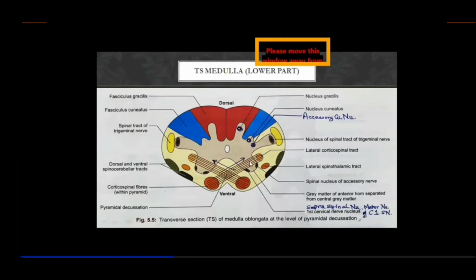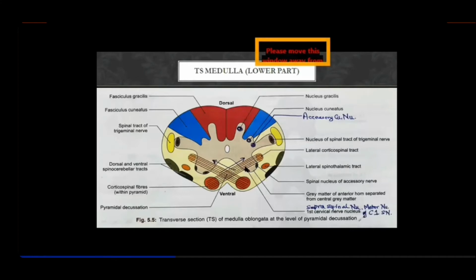The majority, 80% of fibers, decussate, while 10 to 15% of fibers stay there and continue down as the anterior corticospinal tract. So the direction of fibers is backwards and laterally towards the opposite lateral funiculus. Because of this, the lateral corticospinal tract splits the anterior horn.